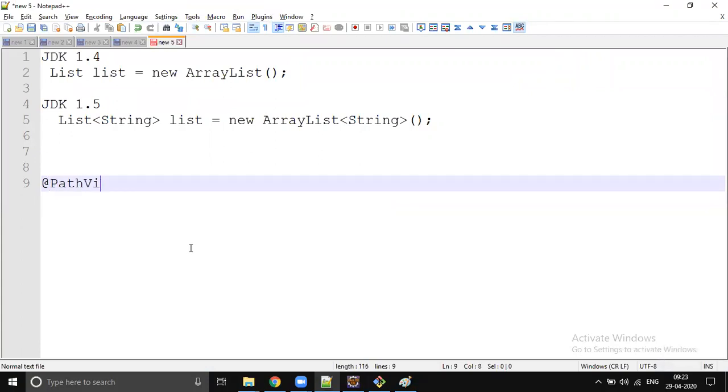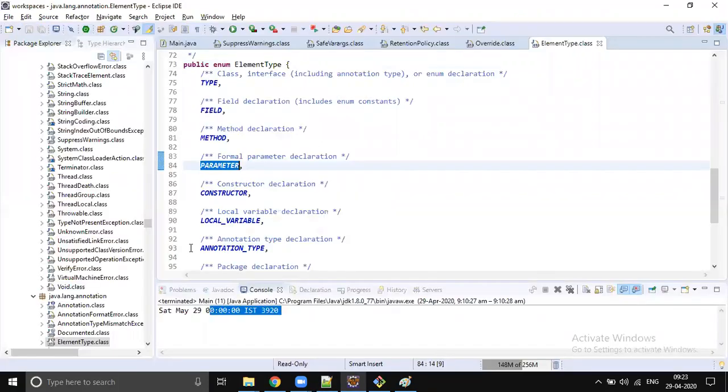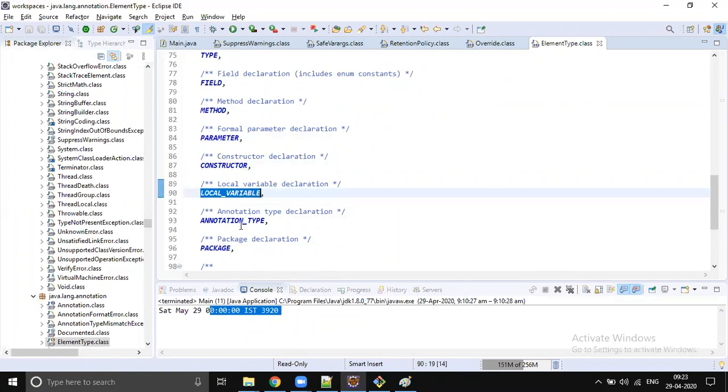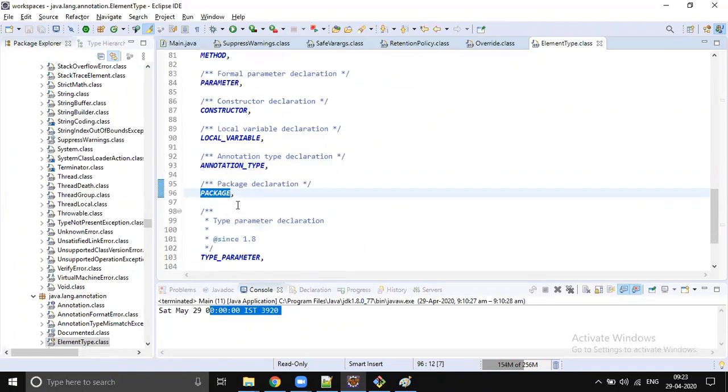If you don't work, okay, we will see the same in the future. At path variable, something like this, right? This we will use at method parameter level. So if you use target parameter, then that can be used at method parameter level, constructor on constructor level, local variable, annotation type, package. On top of package also, you can keep an annotation.